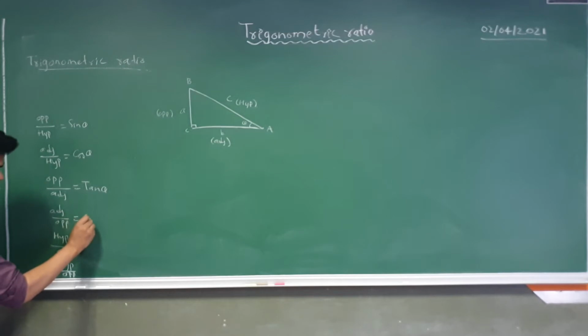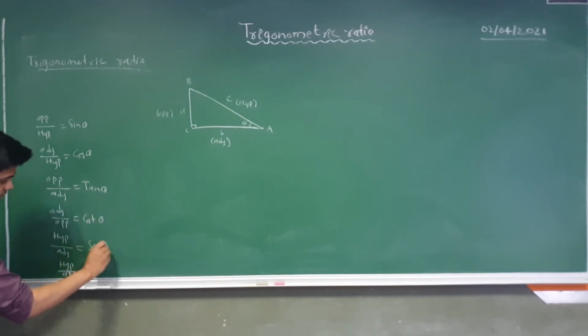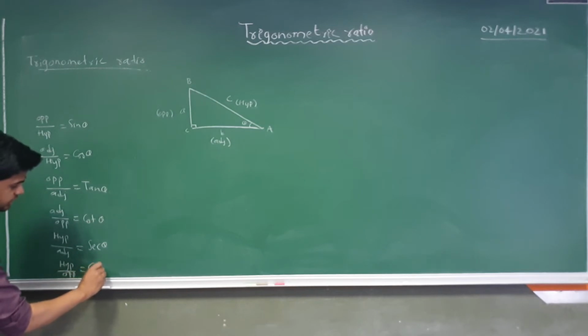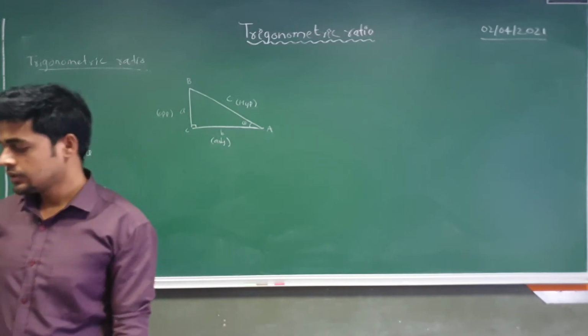Similarly, cot theta, secant theta and cosecant theta. So these are the ratios: sine, cos, tan, cot, sec and cosec. All 6 of these are nothing but trigonometric ratios. That is our chapter name, trigonometric ratios. Okay, so just note it down, and we will see the rest of the part.